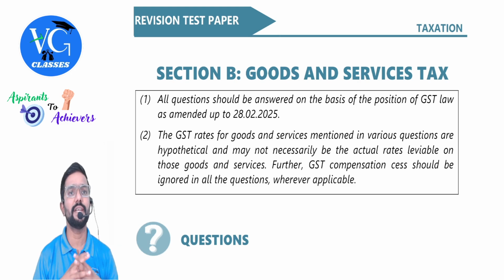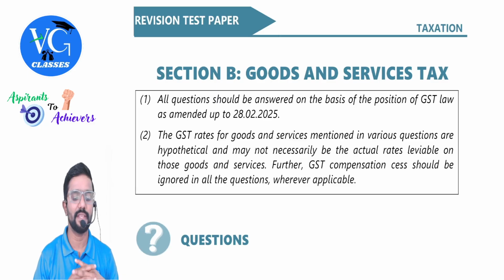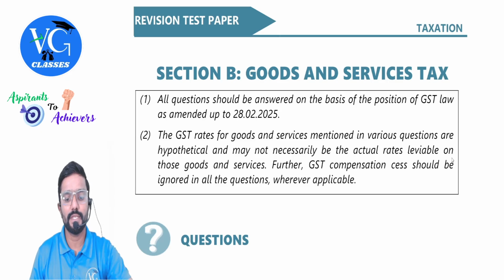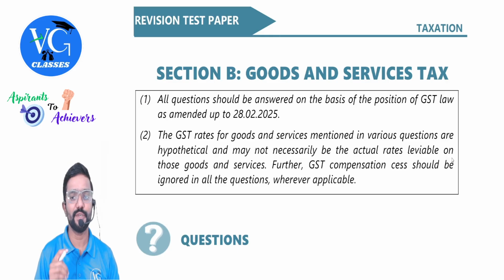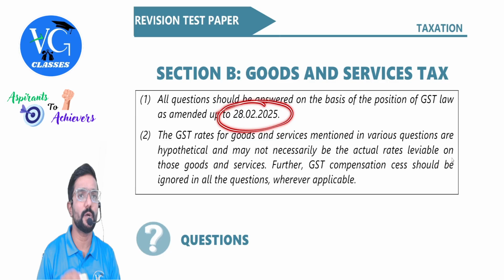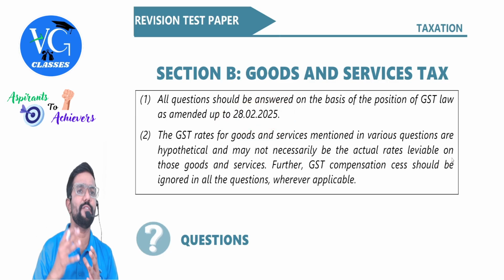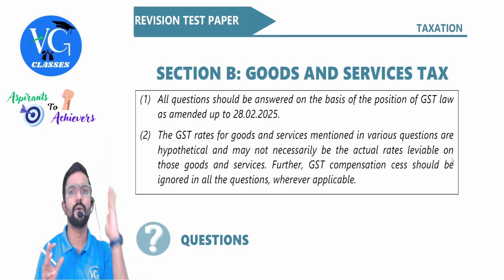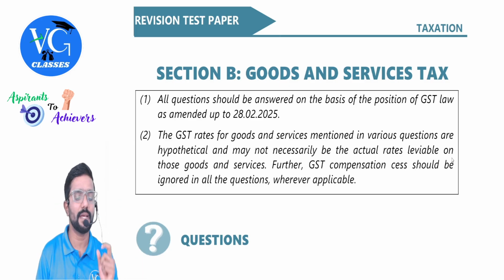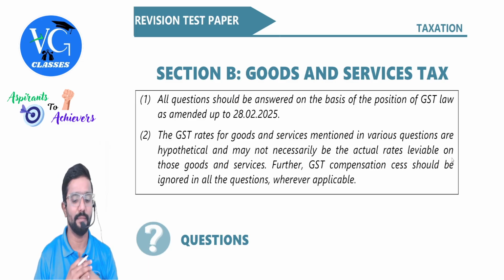Yes, students. Now we will discuss the September 2025 RTP, the indirect tax component, that is Section B, Goods and Services Tax. All questions should be answered on the basis of the position of GST law as amended up to 28th February 2025. It is always like this. Whatever is applicable for your exams, whatever changes or amendments are made 6 months before your exams would be applicable. So for September exams, whatever changes, amendments or circulars are notified on or before 28th February will be applicable.